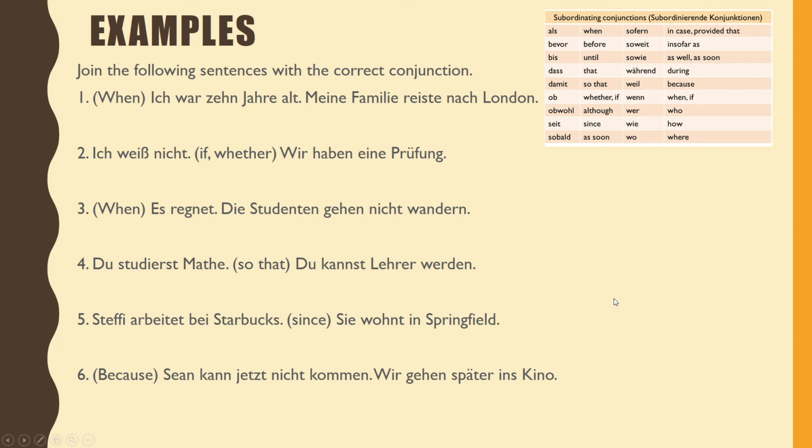You've gotten to try out a few examples. Here is your chart in case you forget any of the subordinating conjunctions. Join the following sentences with the correct conjunction. Be careful, sometimes we start with a subordinating conjunction and sometimes we have one in the middle. Pause the video now to try these on your own.